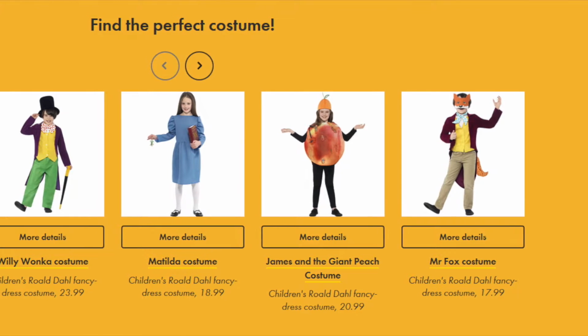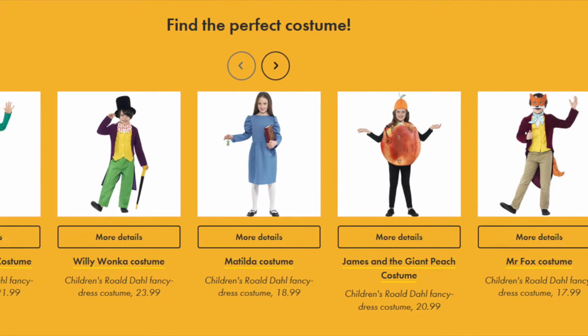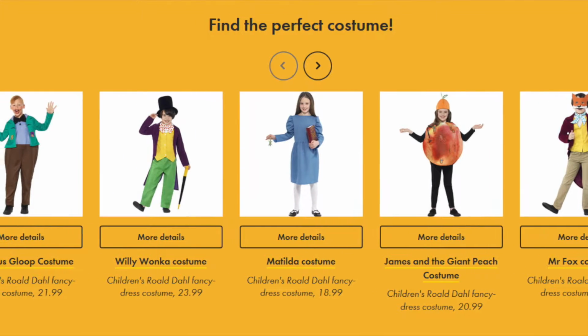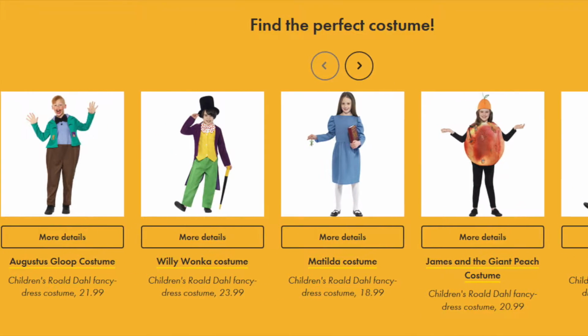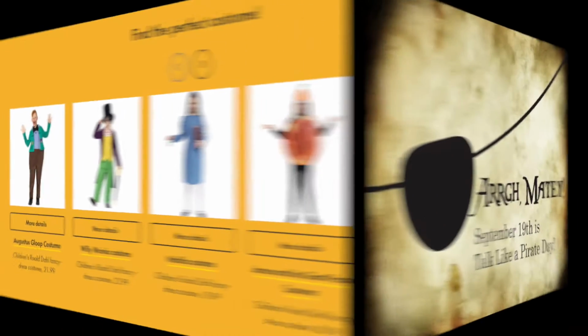The website also includes ideas for dressing up as a character from one of his books and suggestions for planning activities and lessons. You could choose one book to focus on for the week, or the children could research facts about Dahl and create a biography on him.